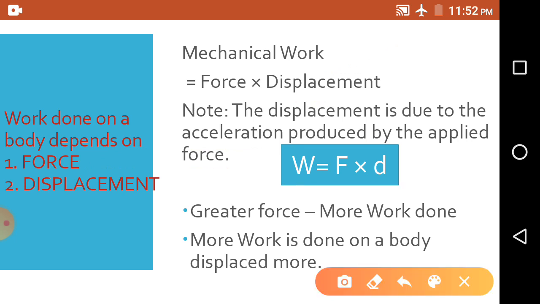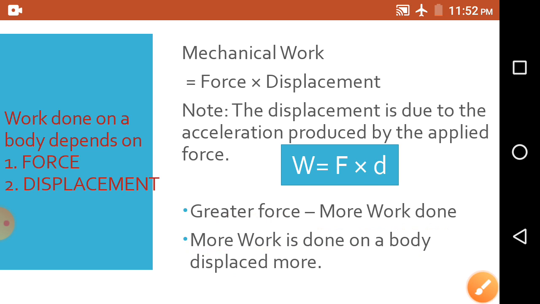Now if there is a greater force, then more work is done. Suppose we take the example of a football. If we kick the football softly, that is a lesser force, and if we kick the football hard, then it is a greater force. So whenever the force is greater, greater work is done. See the next point: more work is done on a body displaced more.